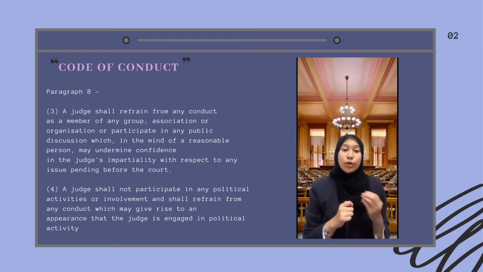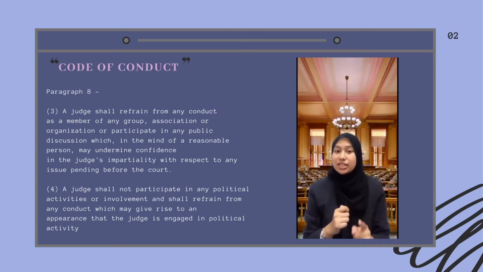So that's why we wouldn't want a judge to participate in this kind of action, because it can make the citizens argue and have doubt about that judge, saying that he is influenced by his actions and brought the influences into the making of his decision in certain cases. Because meanwhile, paragraph 5 says that a judge shall make his decisions solely on his understanding of the law. So that's why number 3 of paragraph 8 stated like that.